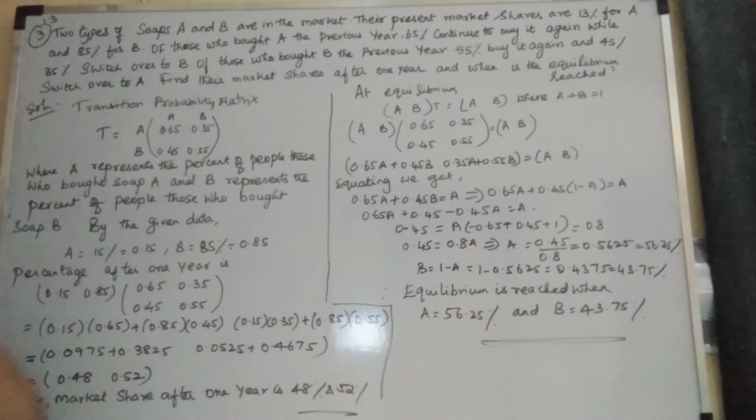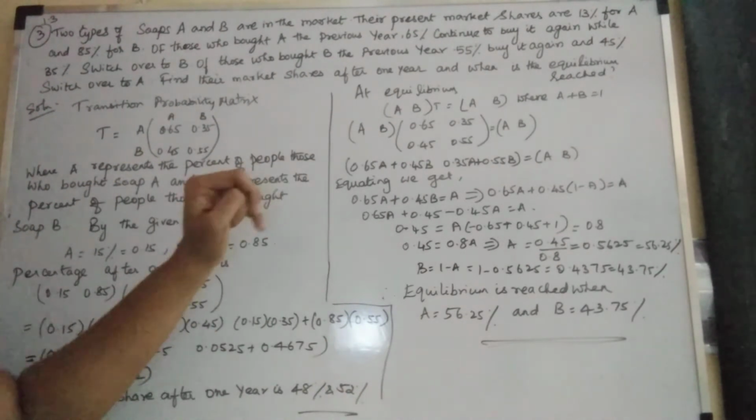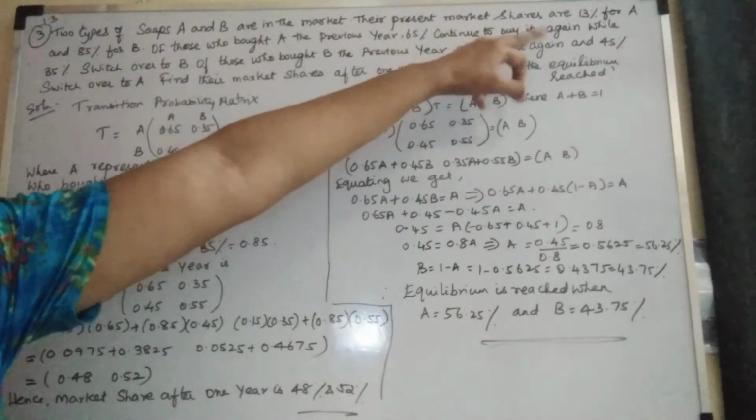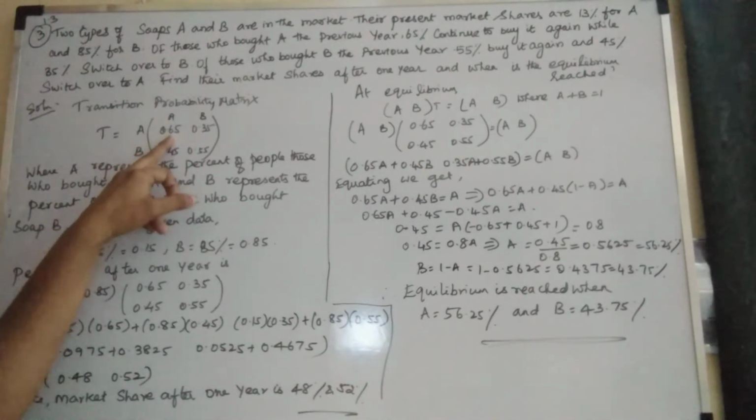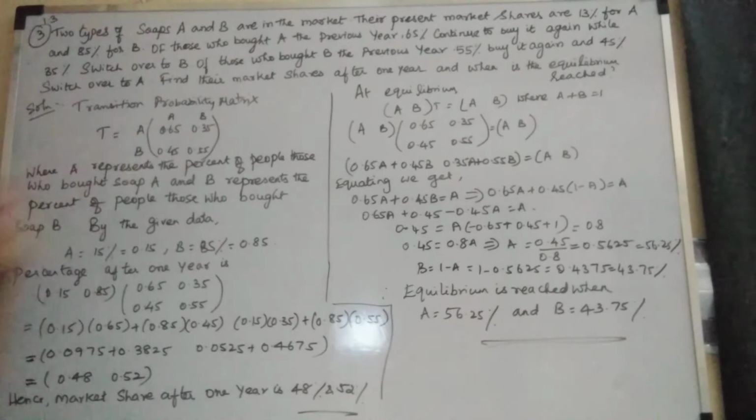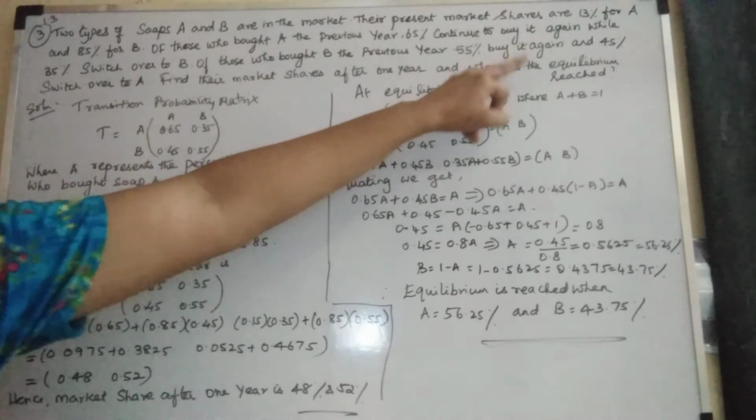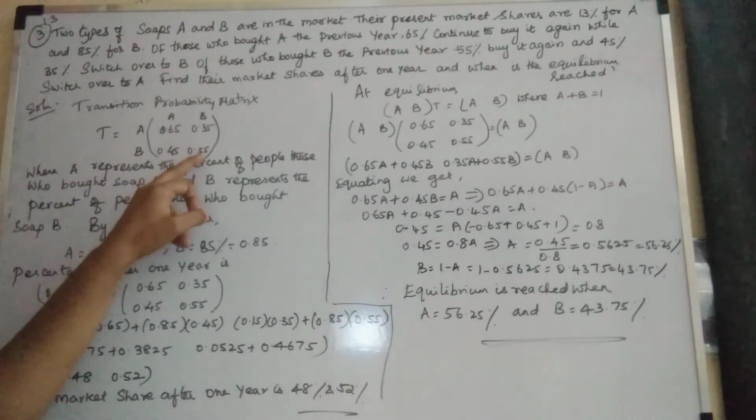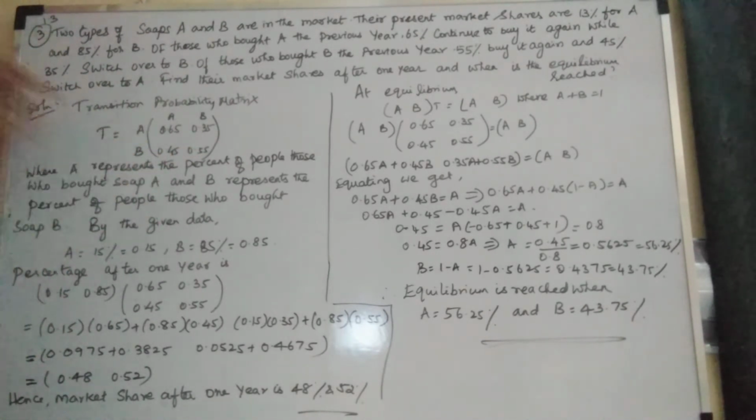Of those who bought A the previous year, 65% continue to buy it again, so A is 0.65, while 35% switch over to B. Of those who bought B the previous year, 55% buy it again, so B is 0.55, and 45% switch over to A. The remaining 45% will come under A.